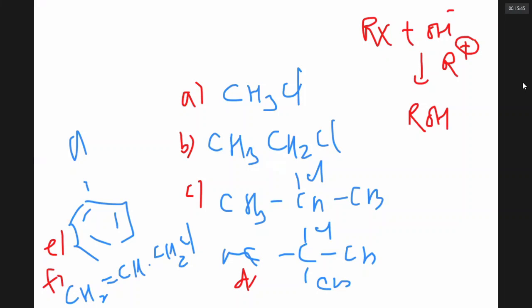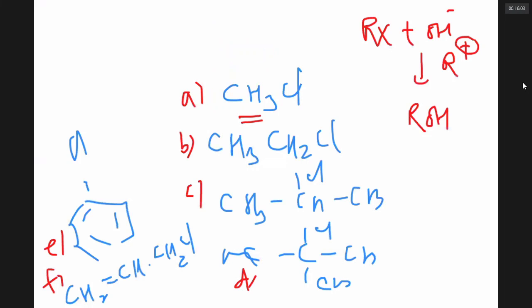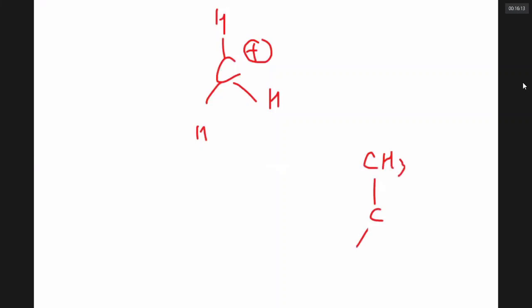If I carefully see, if this is making a carbocation, this is CH3 plus. The plus charge is there on carbon and nobody is minimizing the burden of positive charge. In the second case, the carbocation is like this, ethyl carbocation.